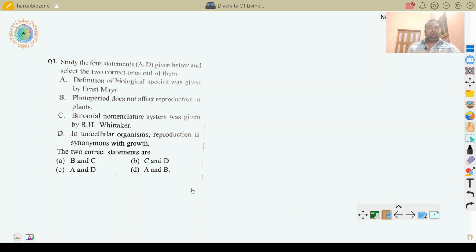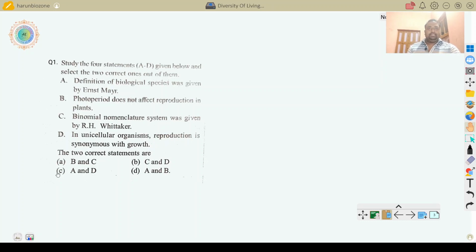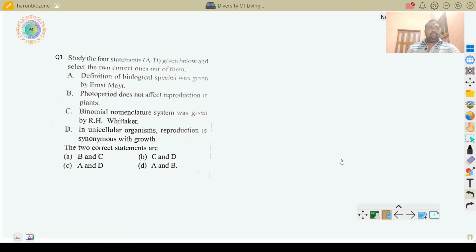Okay. So the correct answer is first A, definition of biological species was given by Ernst Mayr. This is correct. And in unicellular organisms, reproduction is synonymous with growth. So here A and D means C answer is correct.